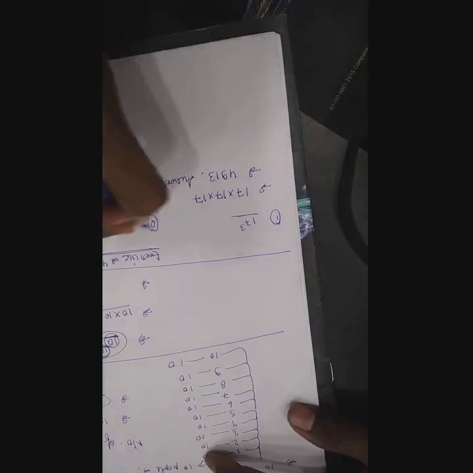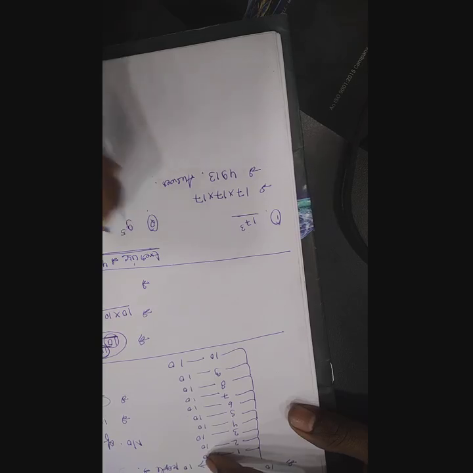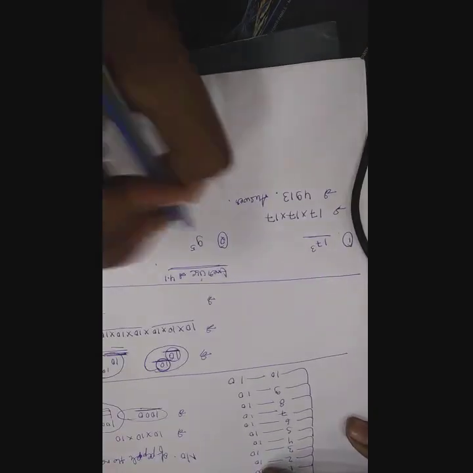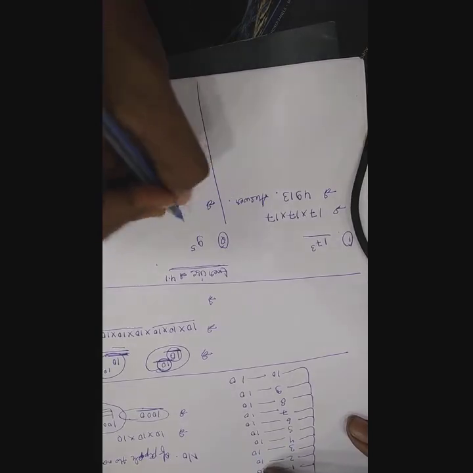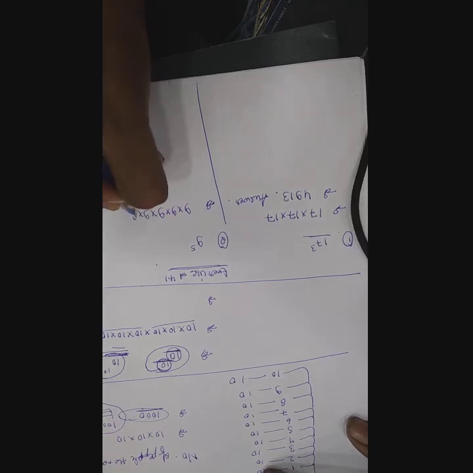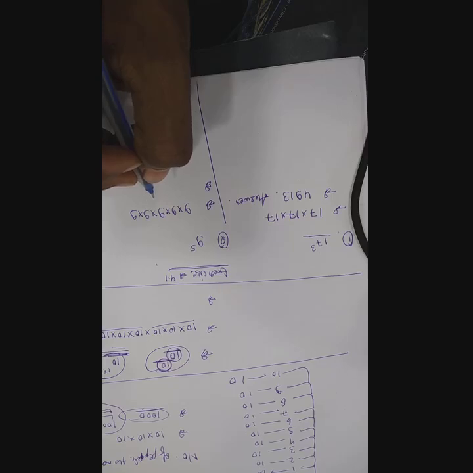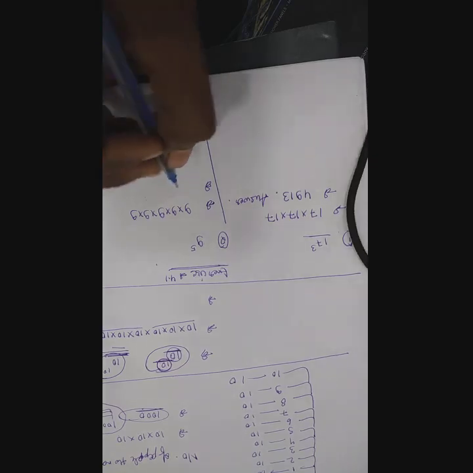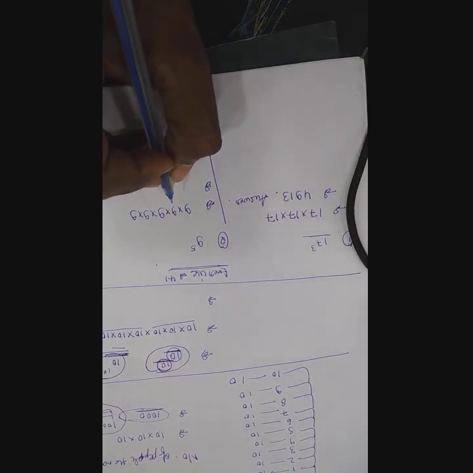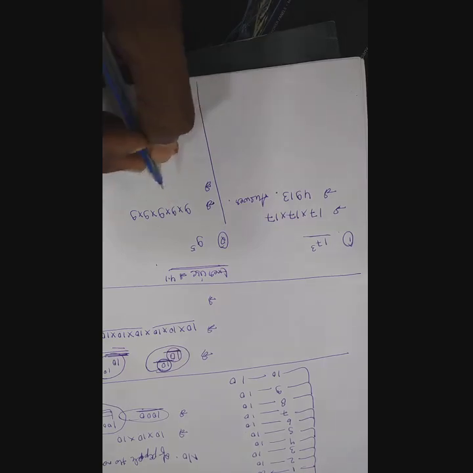The next question is about 9 to the power 5. What we have to do is simple, as I told you: you just multiply 9 into 9 into 9 into 9 into 9. Multiply it, and after multiplying, what you get will be the answer.